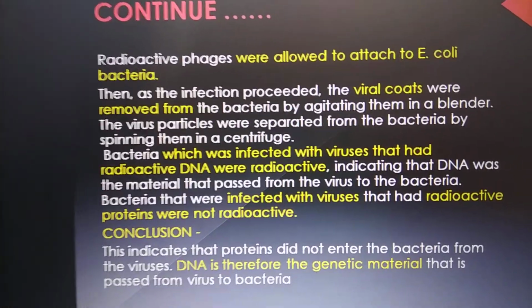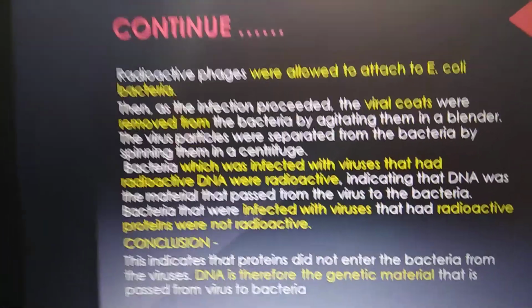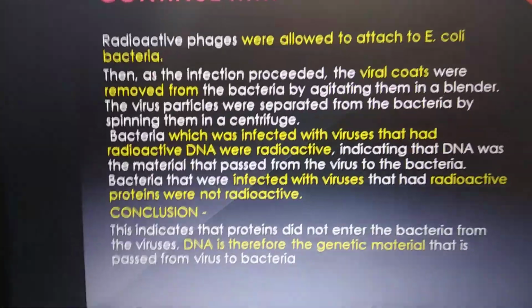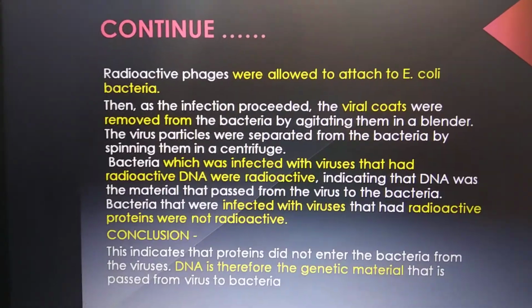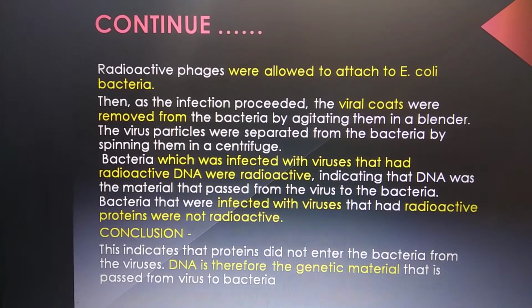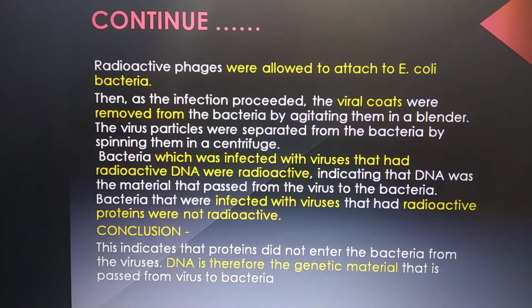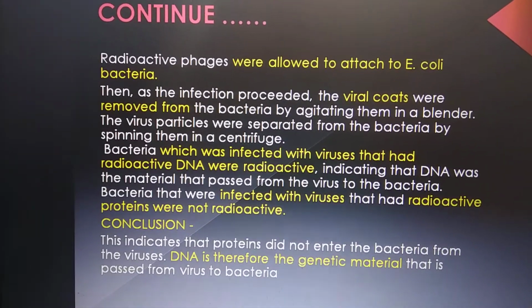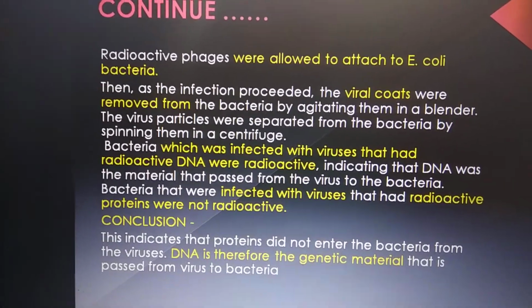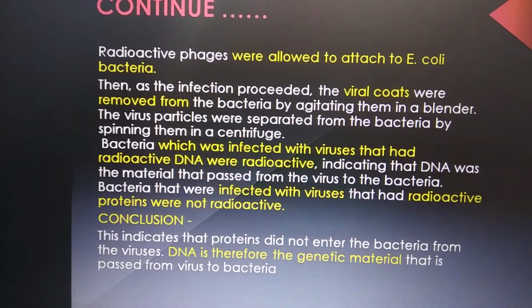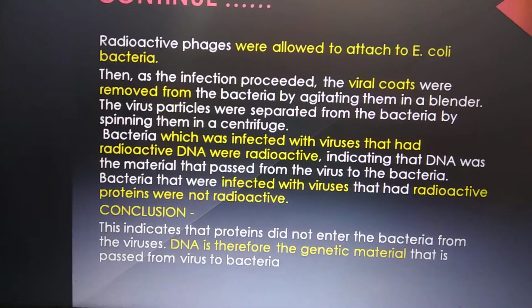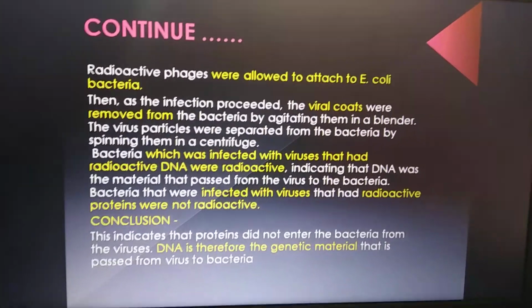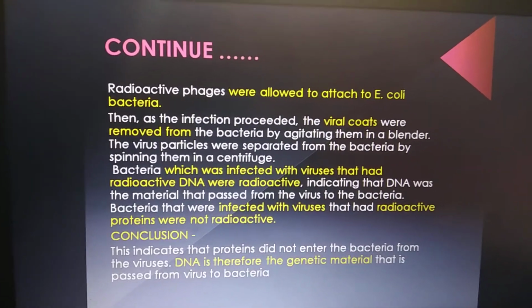So this experiment proved that the viruses are sending their genetic material to the bacteria. That is why this genetic material made the new viruses from the bacteria, and that genetic material was DNA, since this pelleted radioactivity was coming from pelleted DNA.